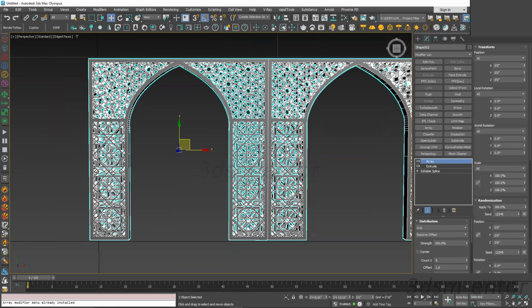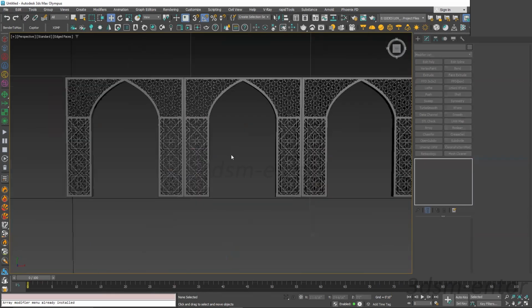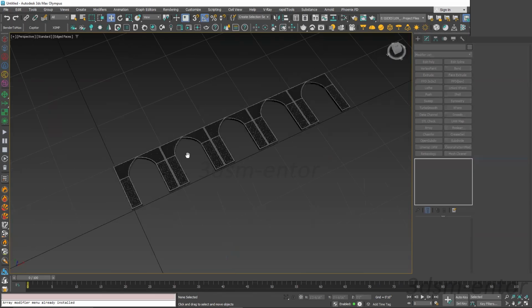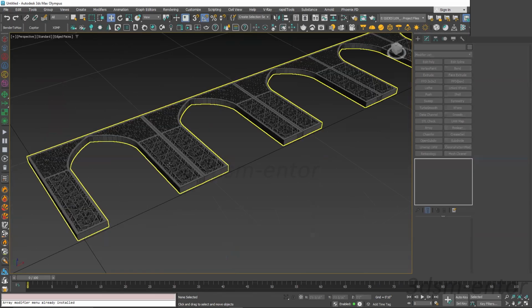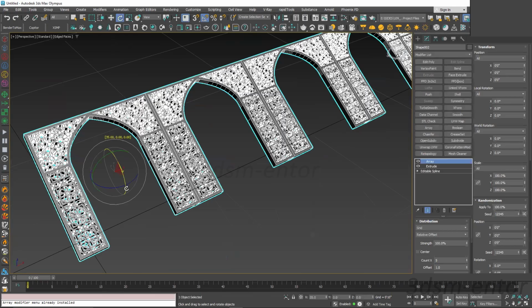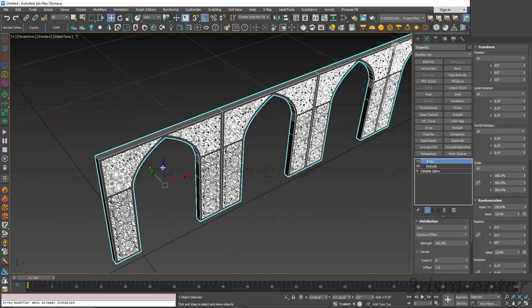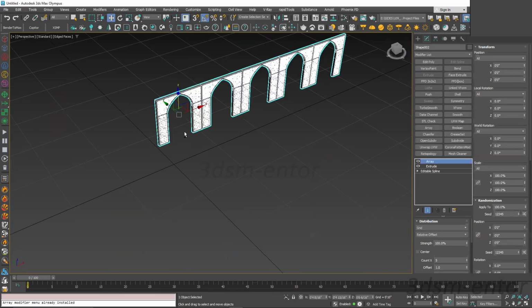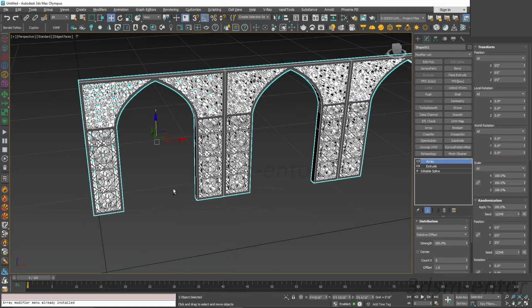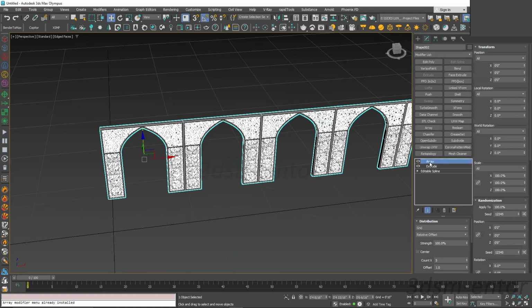Use an array modifier for the modifications, or you can use an array modifier with radial distribution.